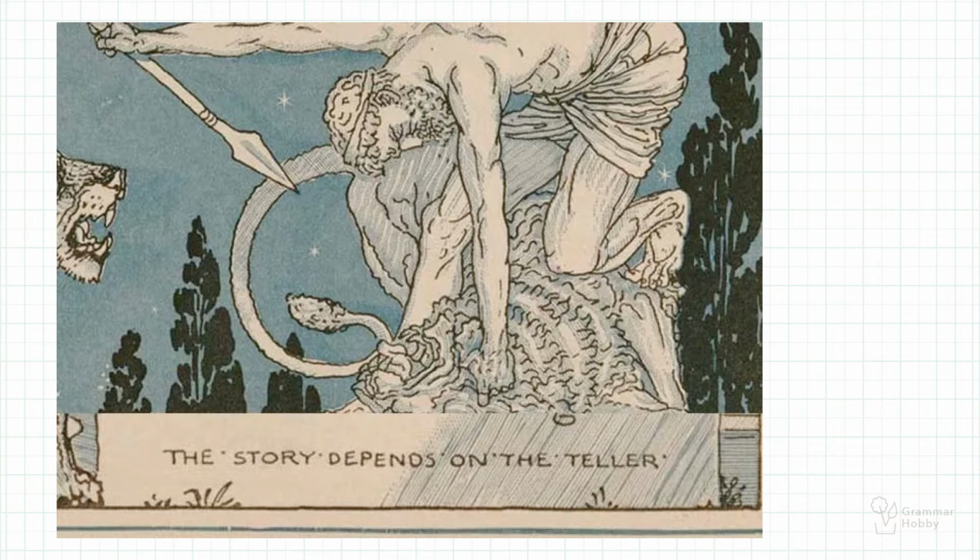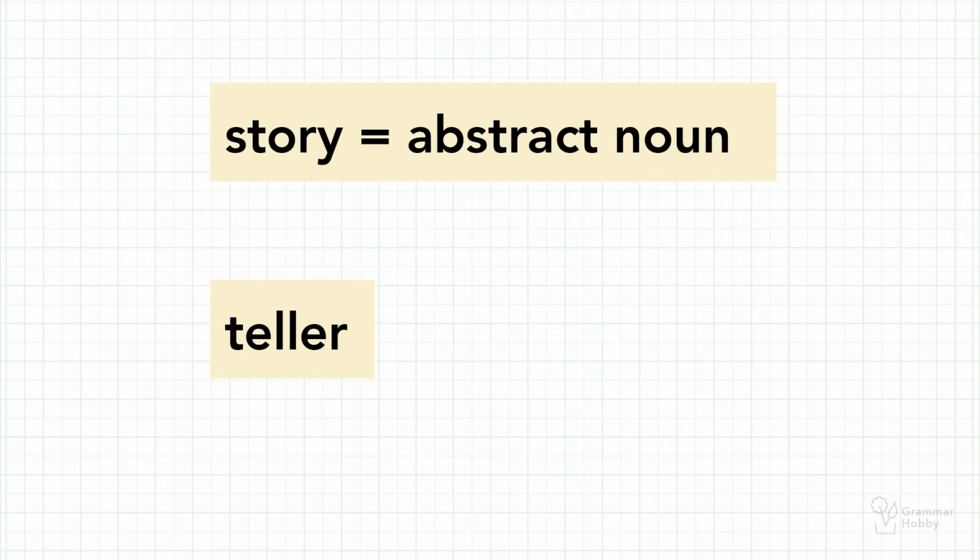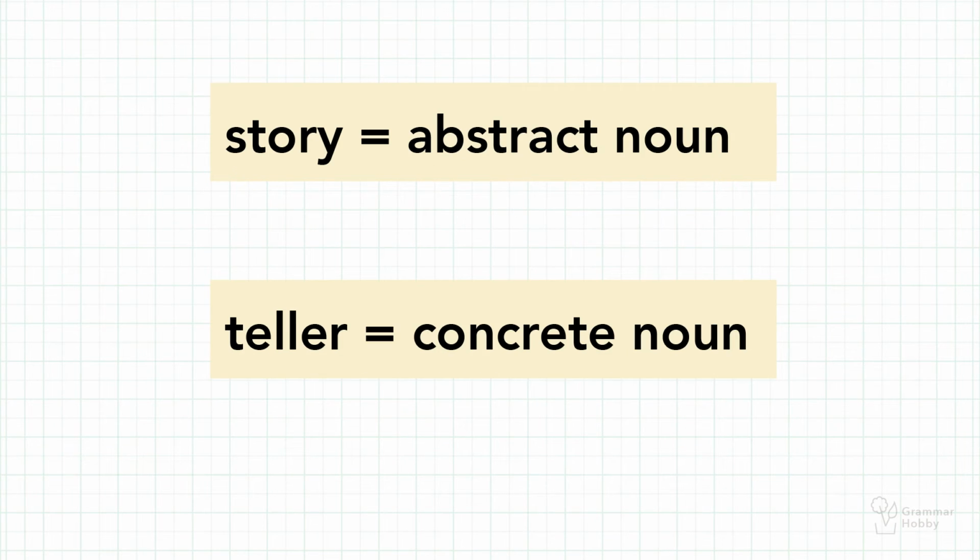Take a look at the following sentence and try to observe which of the words agree with our definition of a noun. The story depends on the teller. If you think story and teller are nouns, you're right. Story is an abstract noun, and teller is a concrete noun.